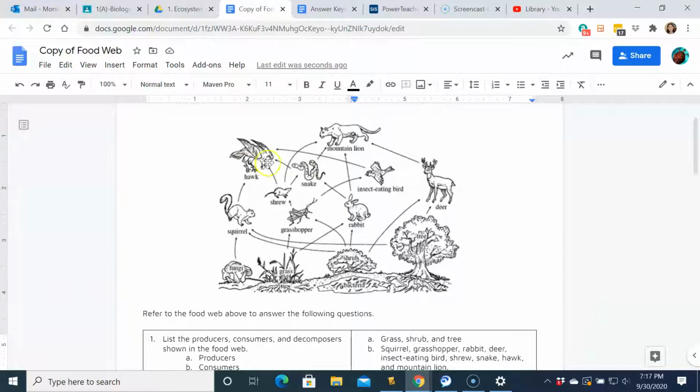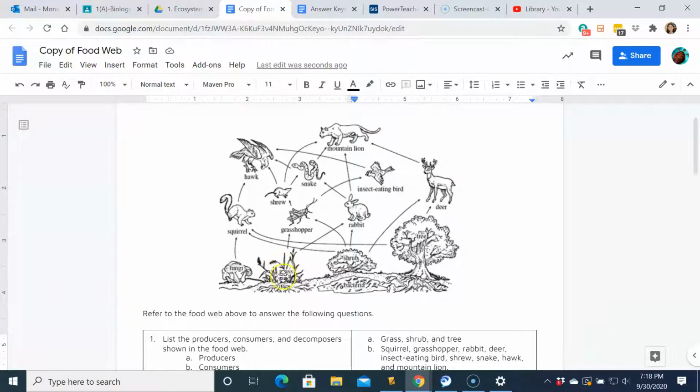We can have the hawk eat the snake, eat the shrew, eat the grasshopper, eat the grass, or we can have the hawk eat the snake, eat the rabbit, eat the grass. So let's look at the more complicated one and see. If our grass is at 22,000 kilocalories, as we move up, we drop a 0. It decreases by 90%, so you only get 10% moving up.